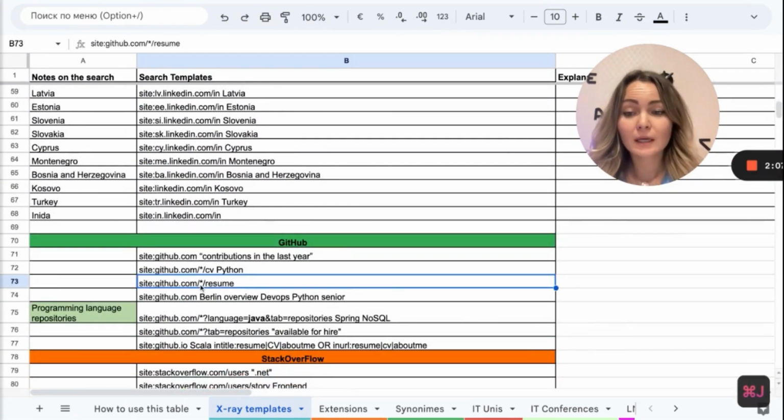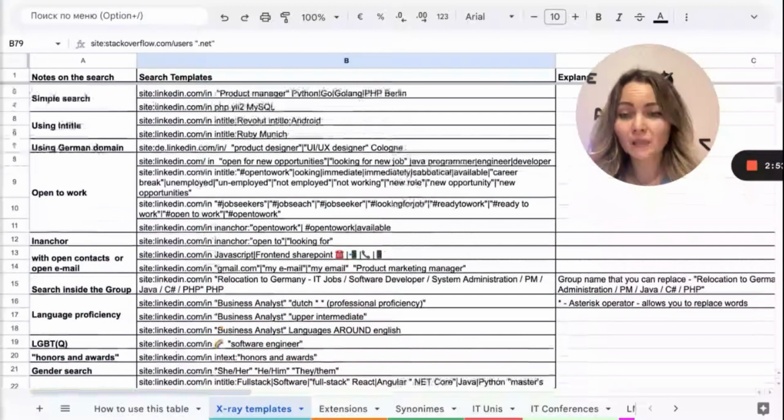GitHub Profiles. As you know, in a GitHub Profile we can see the code that the developers were doing in their own projects with someone or alone, but also the candidates put their CVs in GitHub Profiles. And we can also search for those CVs. They are open, and of course, don't hesitate to use those CVs and what is written in them for your recruitment reasons, because it's open, and the candidates, of course, will be happy if you write to them.